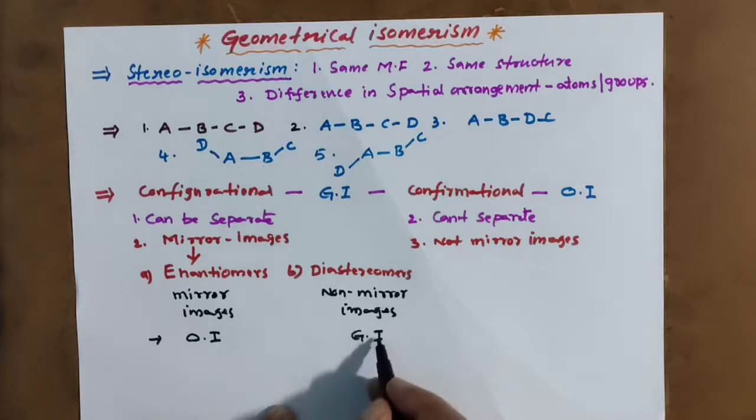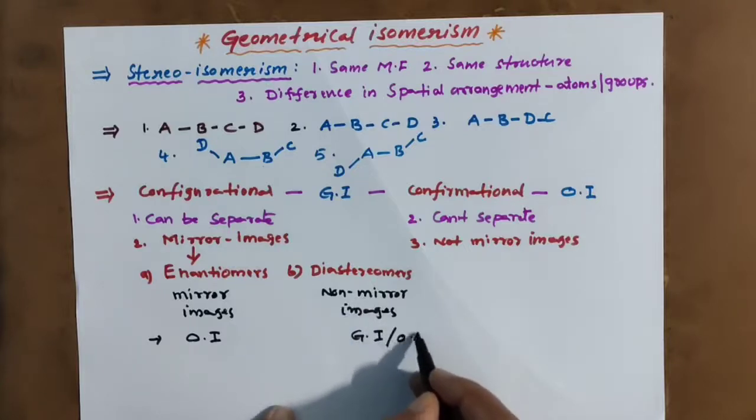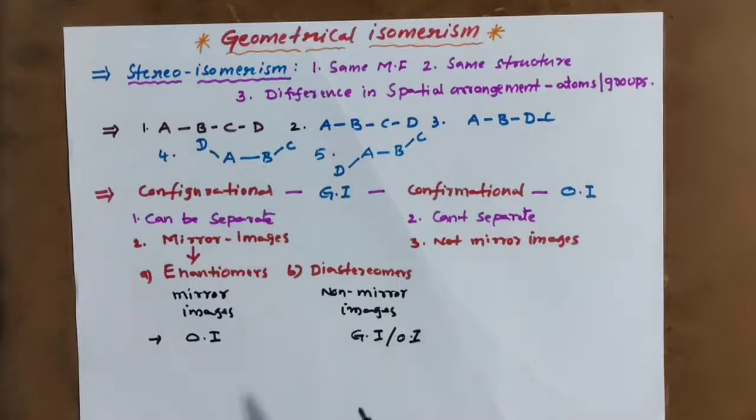Geometrical isomers are non-mirror images, and optical isomers can also be non-mirror images. Optical isomers may be mirror images or non-mirror images, but geometrical isomers are compulsory non-mirror images. That you have to remember.